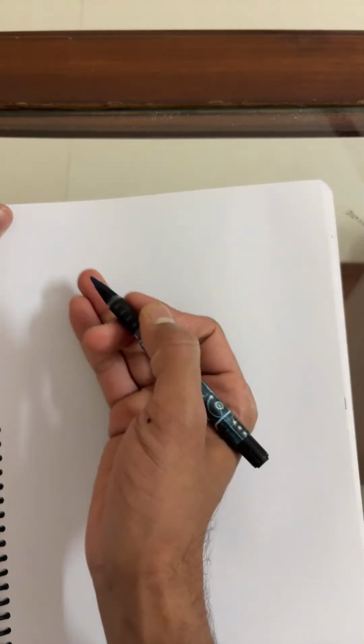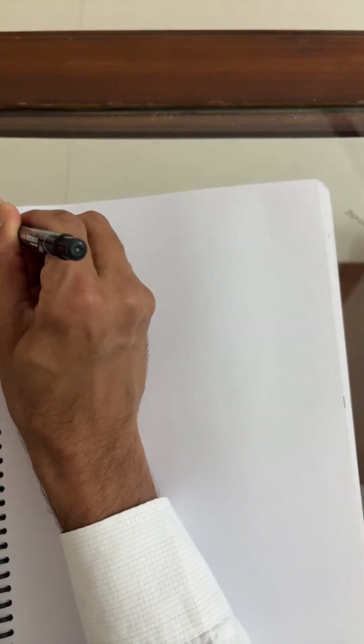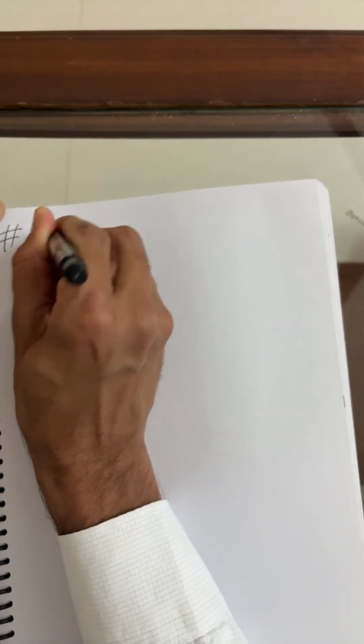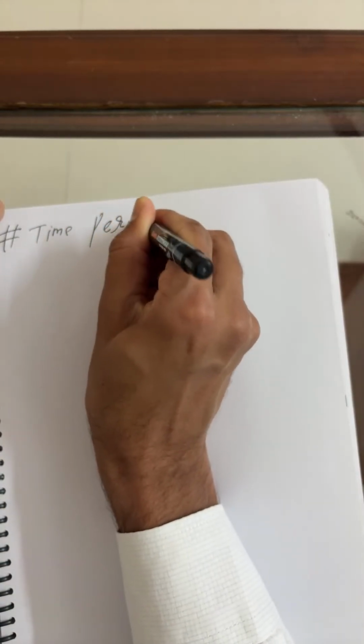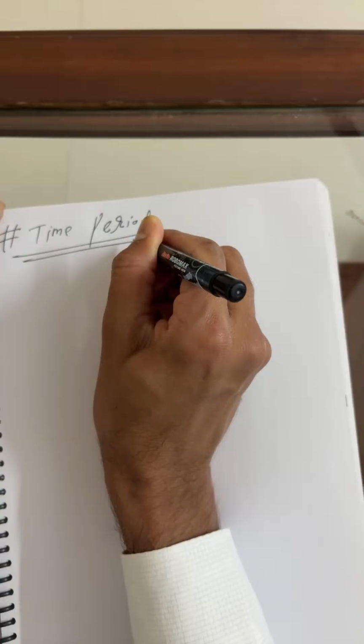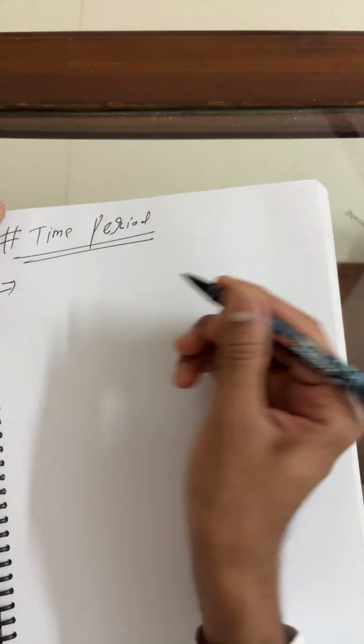Now I wanted to discuss more basics, because this is a basics lecture. Next, time period. I hope everyone knows what time period is.